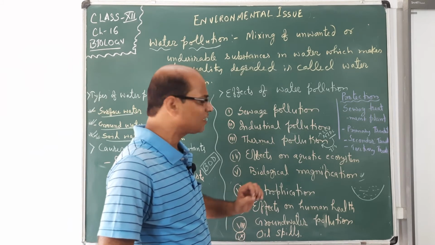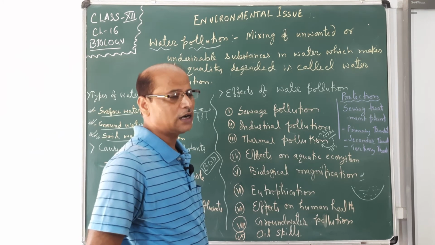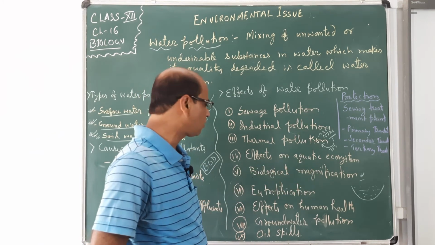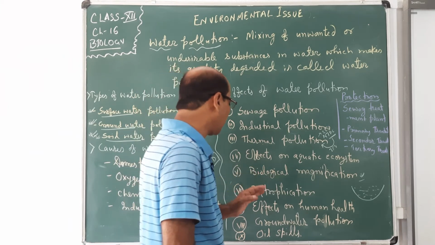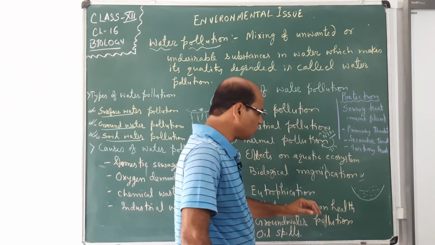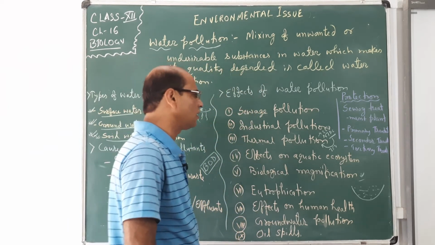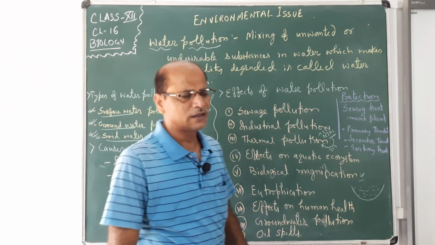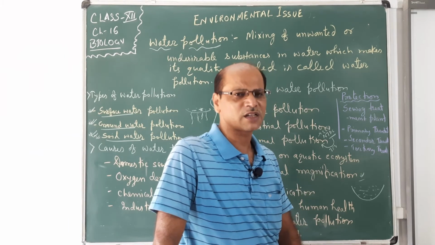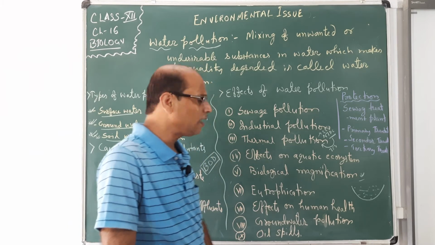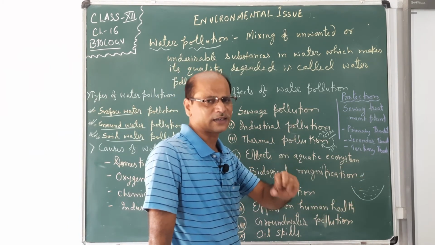So eutrophication is the condition when the water bodies become dead or the cycling of all the things is not in a proper way. So this is eutrophication, which is unhealthy for the aquatic condition. Effects on human health. See, if our surroundings are not fit, our water bodies are not fit, then how can we keep ourselves fit? It is uneasy to keep ourselves fit. Due to that, human health is also affected by polluted water and its consumption.